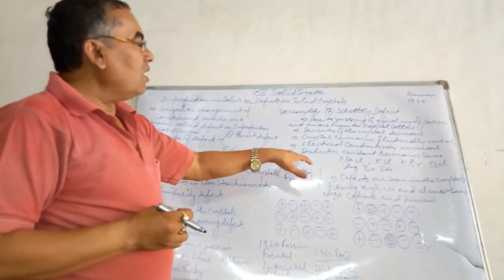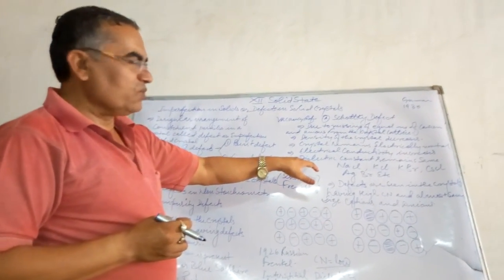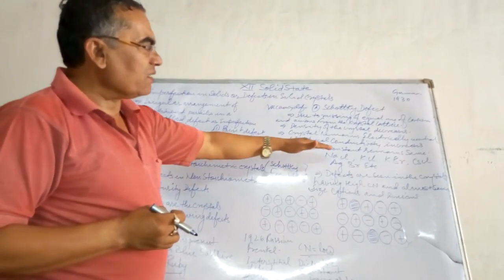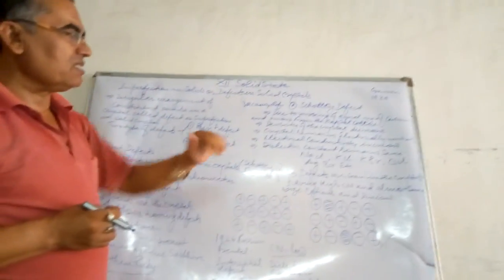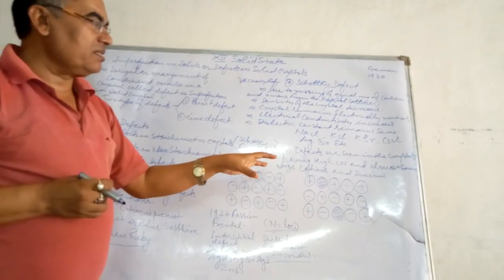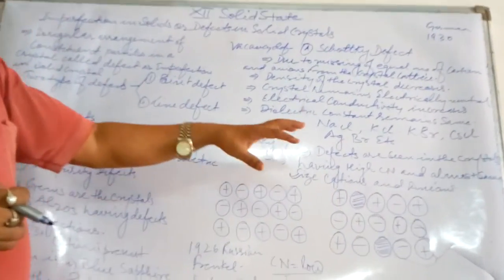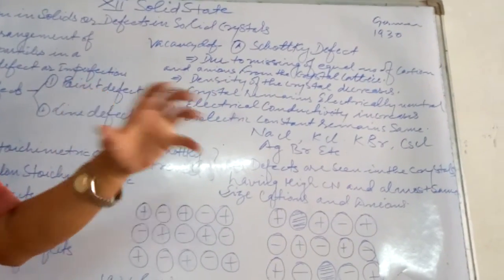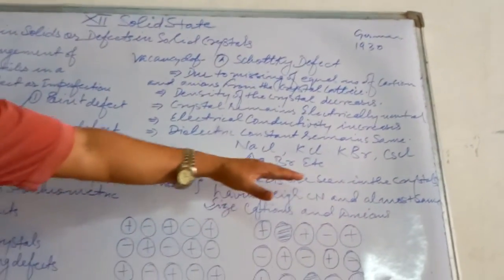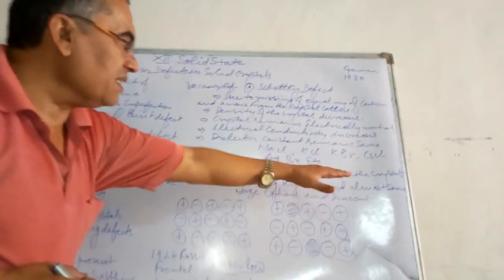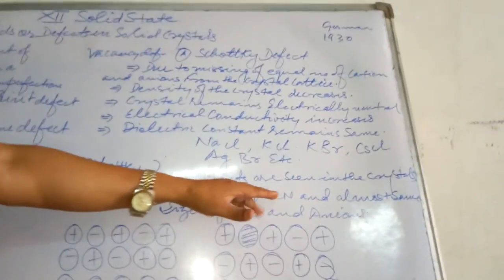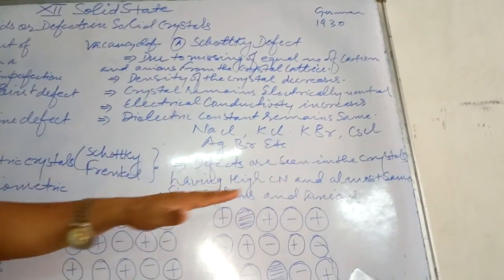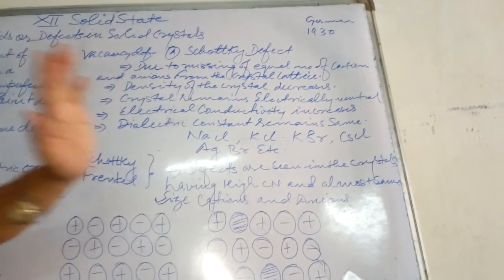The last point: the dielectric constant of the crystal remains the same. In these crystals, usually the sizes of cation and anion are almost equal. Means the defect is seen in crystals having high coordination number and almost same-size cations and anions.